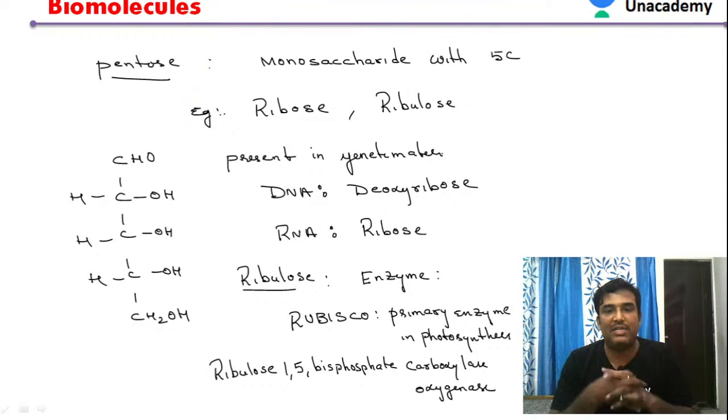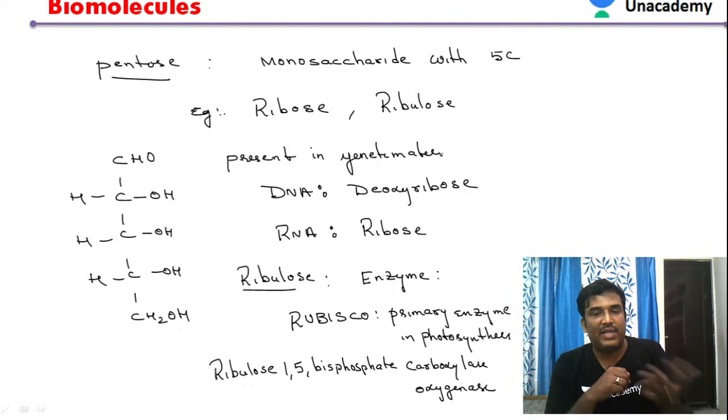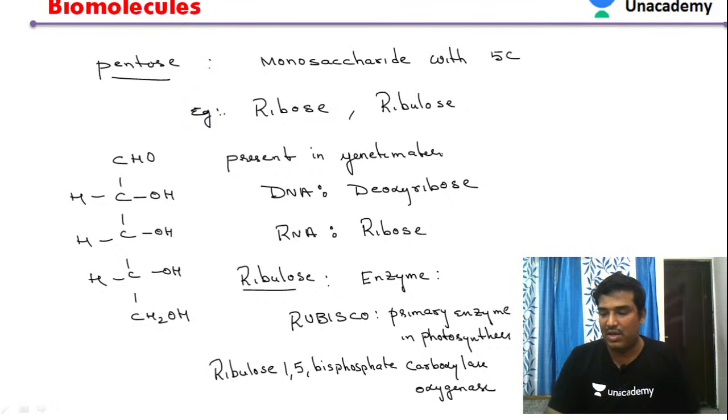Rubisco is the primary enzyme in photosynthesis. If you see the full form of Rubisco, it is known as ribulose 1,5-bisphosphate carboxylase and oxygenase. This is the full form, the expanded form of Rubisco. So Rubisco is a dual enzyme.